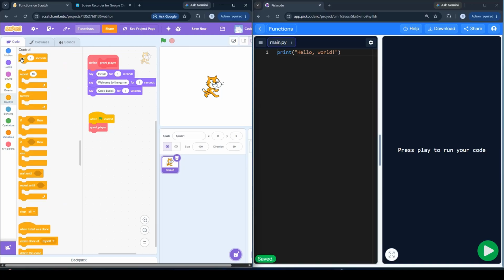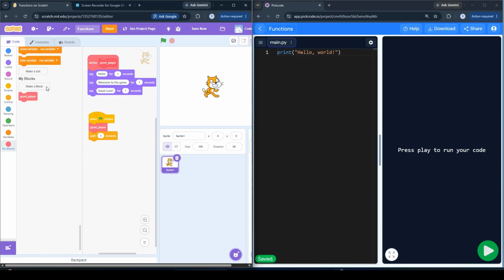Now I don't have to write these 4 lines of code again. I can simply call the same block again. I just want it to say it after 1 more second. Same 3 things, just wait for 1 second and here we go again.